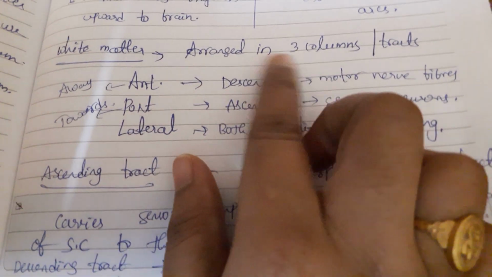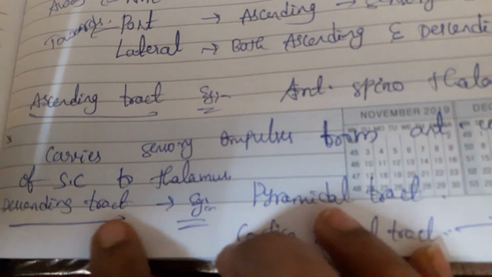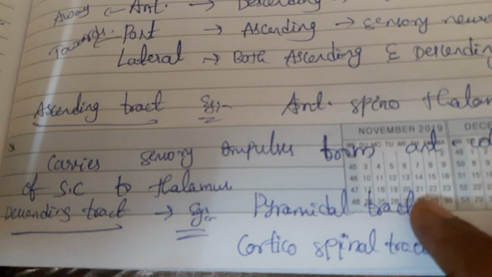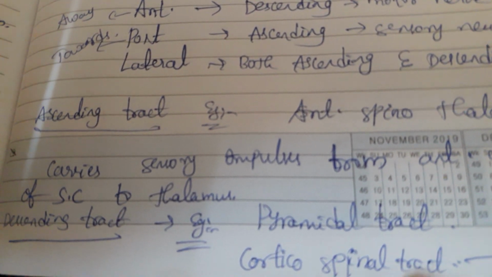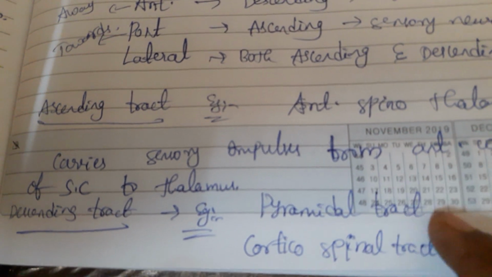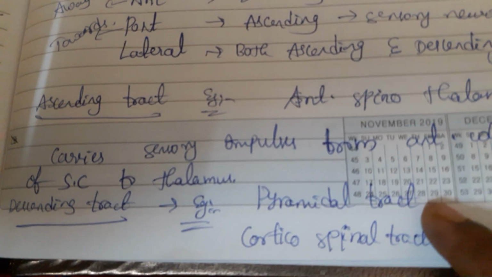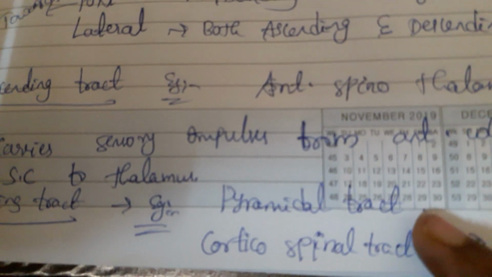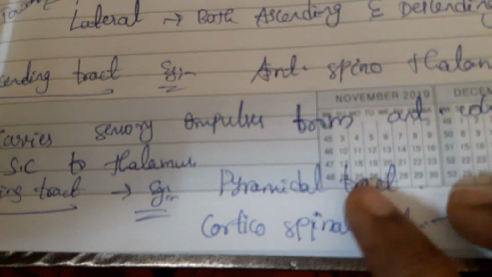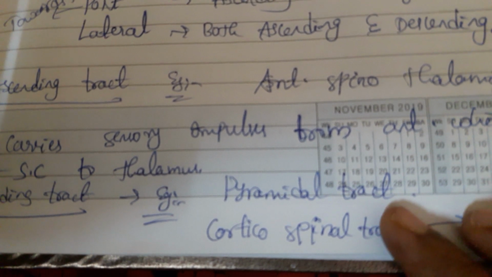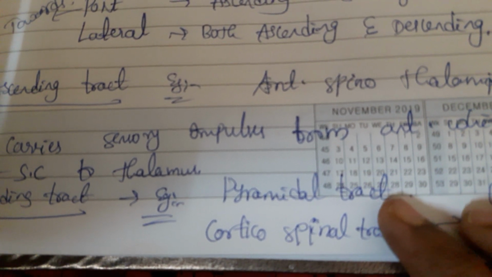Coming to the examples of descending tracts, so many examples are there: pyramidal tract, extrapyramidal tracts, as well as corticospinal tracts. The pyramidal tract is formed by the internal capsule, which appears as a pyramid.